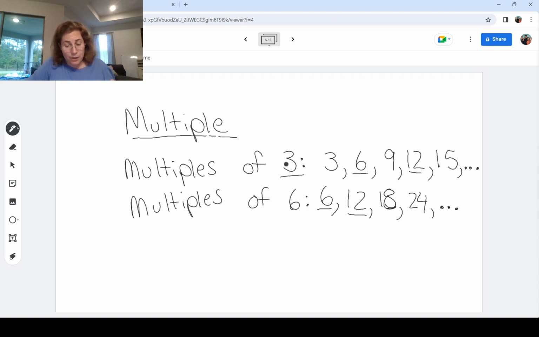So we have our definition for multiples: a number that can be divided by another number without a remainder. Or we can say a multiple in math is the number you get when you multiply a certain number by an integer. These last two definitions, you should probably be going like, oh, this is alarmingly close, but they are not the same. All right? 12 is a multiple of 3. 3 and 6 are factors of 12. So let that soak for a bit.